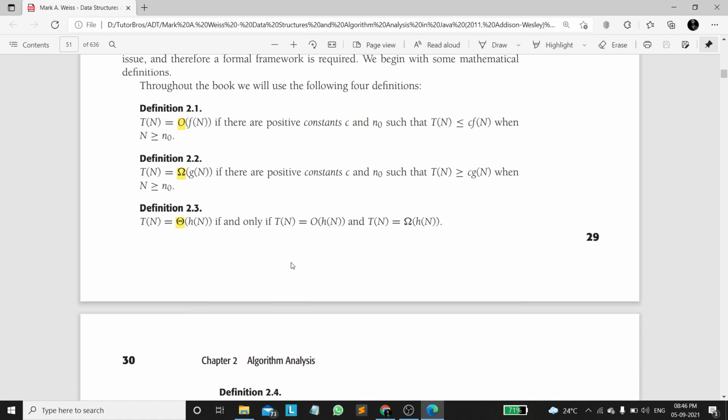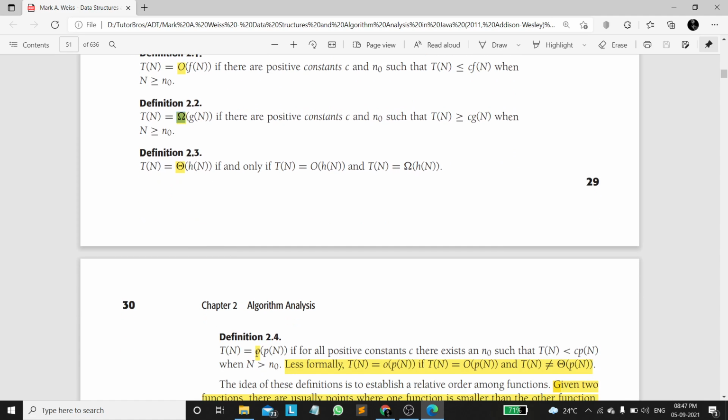You might have a doubt: if we have so many different kinds of notations, which will we use and why? We choose theta, because big O is called the upper bound, omega is called the lower bound, theta is called the average bound, and small o is called a strictly upper bound, or loose upper bound.